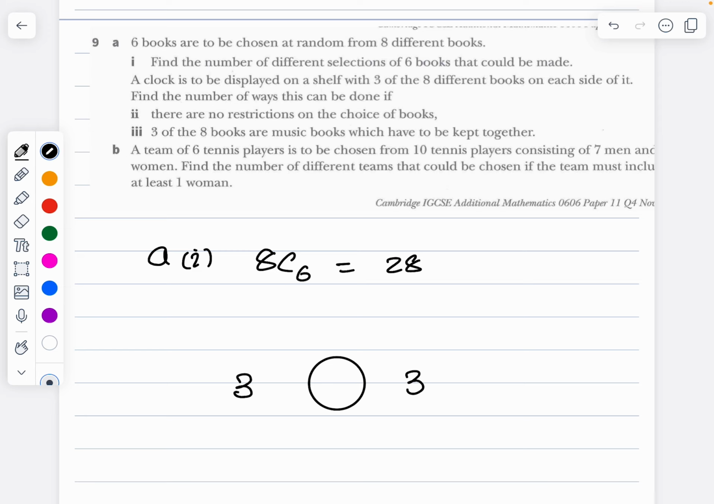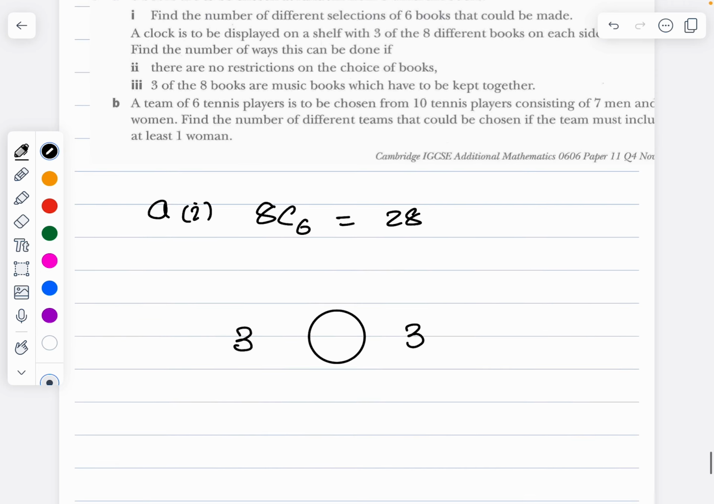So what should I be doing? I have to select three books from here, three books from there, and in between a clock and eight different books. Now it says find the number of ways it can be done. So you need to understand whether it is permutations or combinations. Because we are arranging them, the final answer, see, we have to choose six books. So let's do this one very carefully.